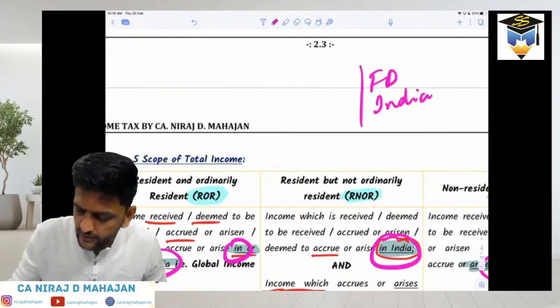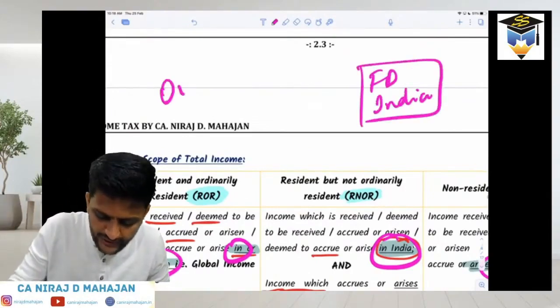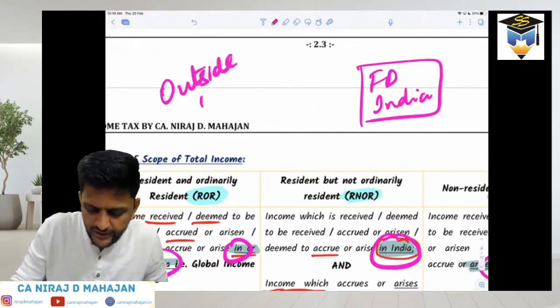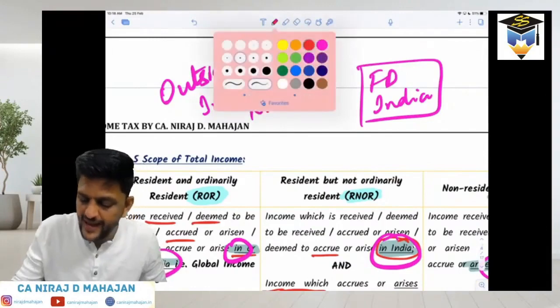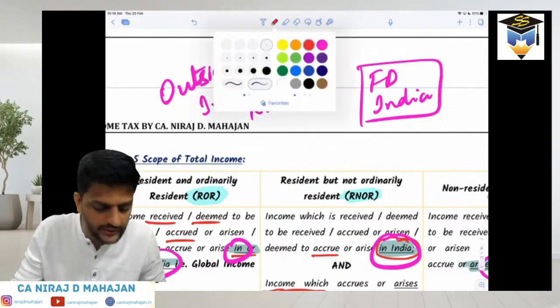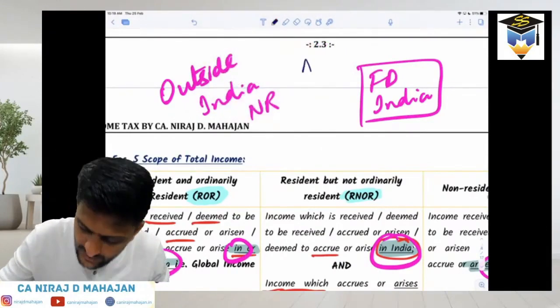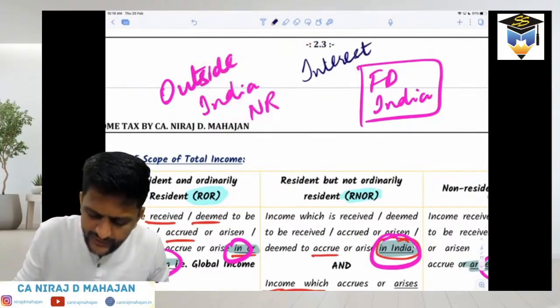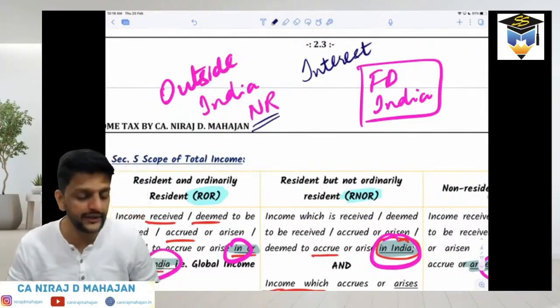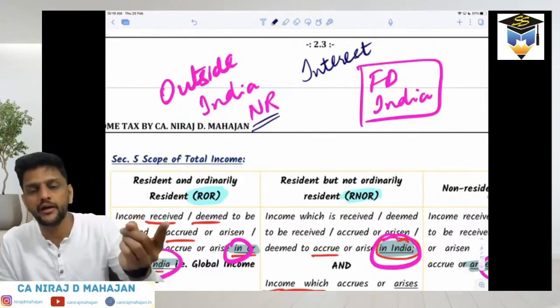And most of the time he stays outside India. Let him be NR, non-resident. We don't care. But he has a fixed deposit in India. What will he earn on that? Obviously interest. Let us say this NR says, I don't want the interest in India, I don't want it in another bank account in India.